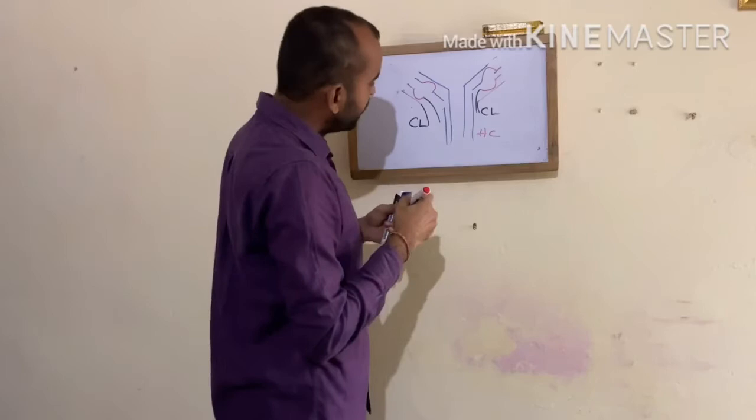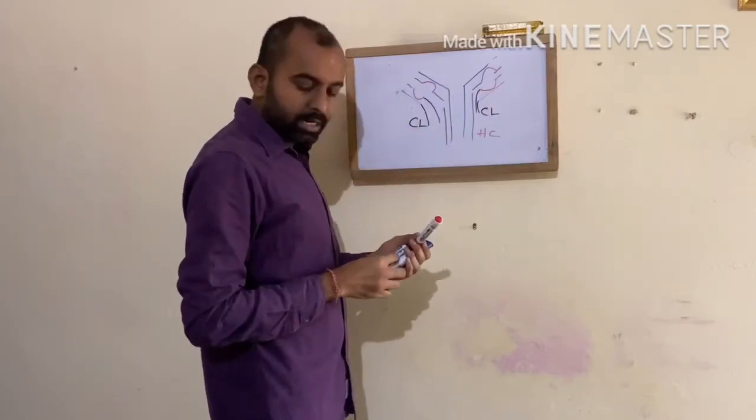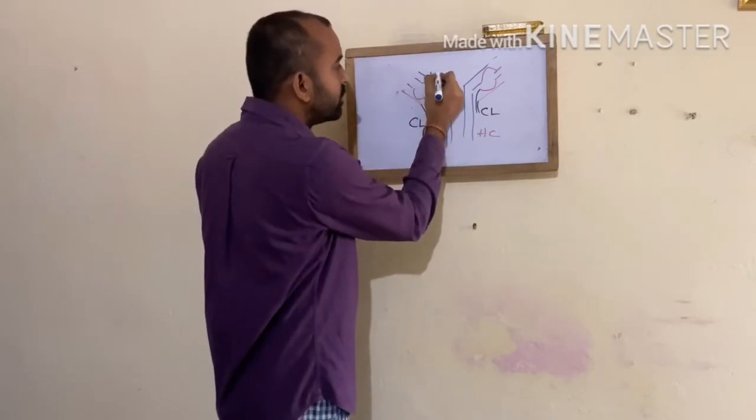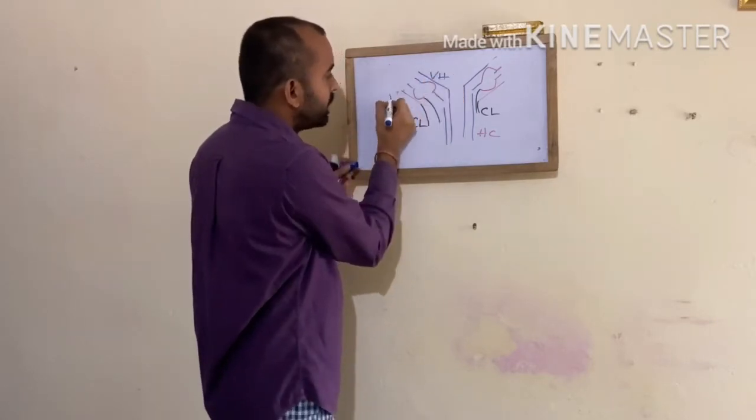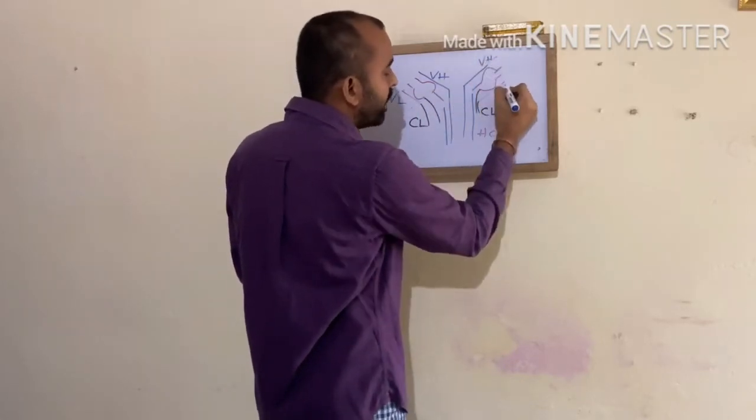This chain which varies depending upon the antigen is called the variable chain. That is, this is variable heavy chain and this is variable light chain.